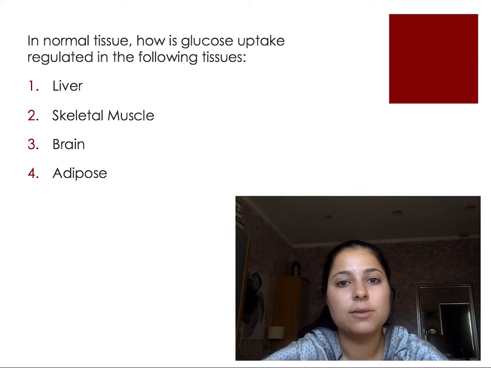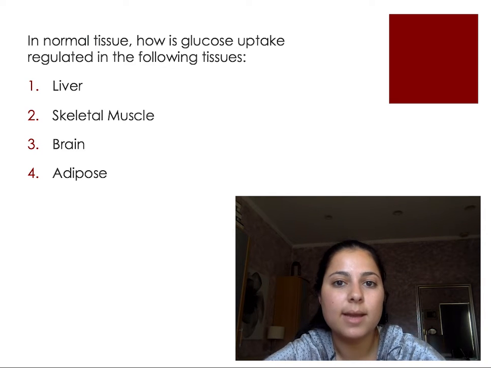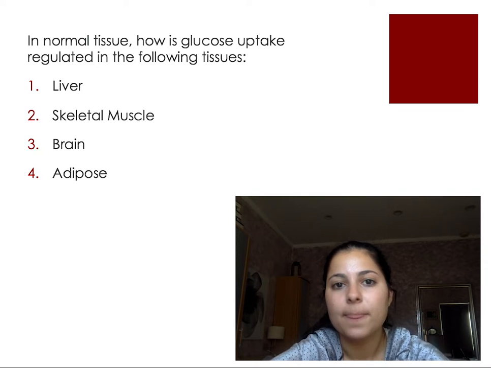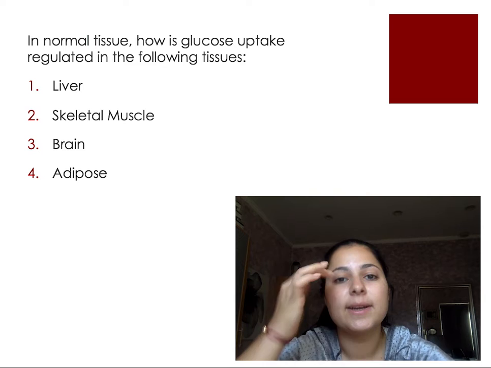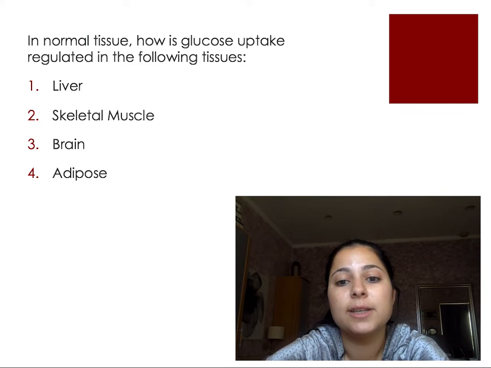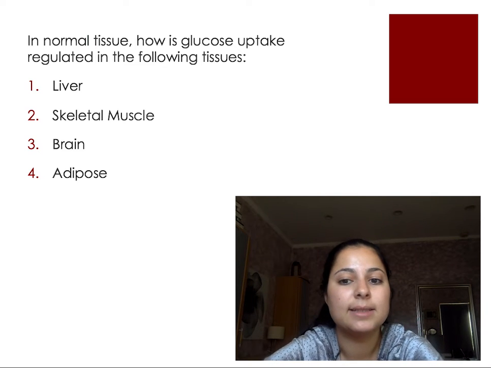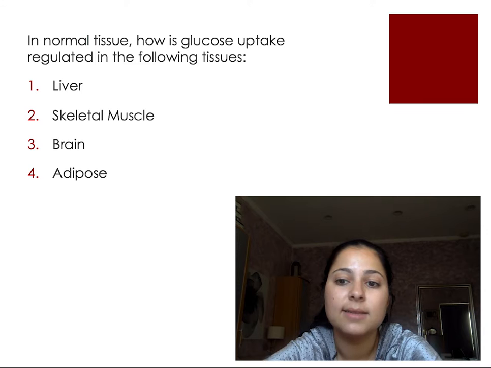In the brain, glucose uptake is regulated by GLUT1 and GLUT3. It is taken up in an insulin-independent manner, and glycolysis occurs. Lastly, glucose uptake in adipose tissue is regulated by GLUT4, and during this time it oxidizes glucose through glycolysis and stores excess glucose as fatty acids.